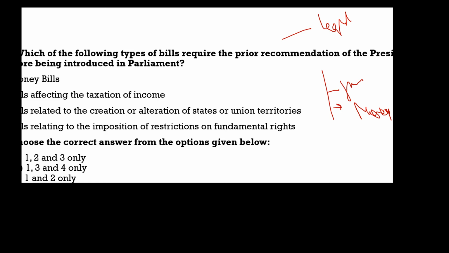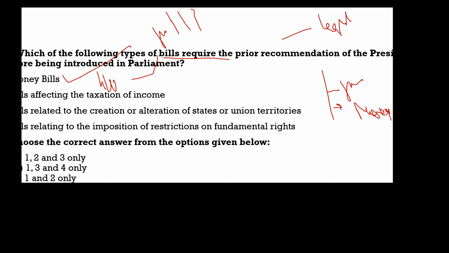So here we will solve the question and get more idea about it. The question says, which of the following types of bills require the prior recommendation of the president before being introduced in the parliament? First statement, money bill, 100% correct, under Article 110. Please note that. Finance bills, under Article 117, we would need the presidential assent first.